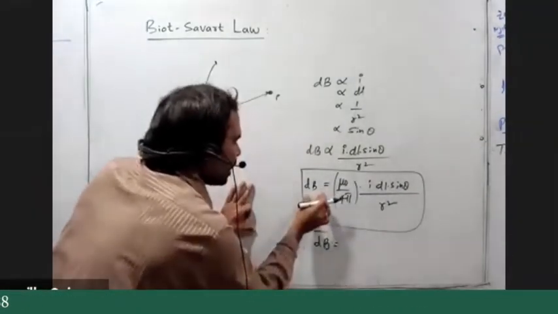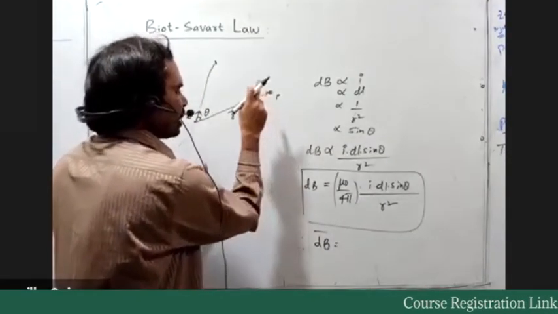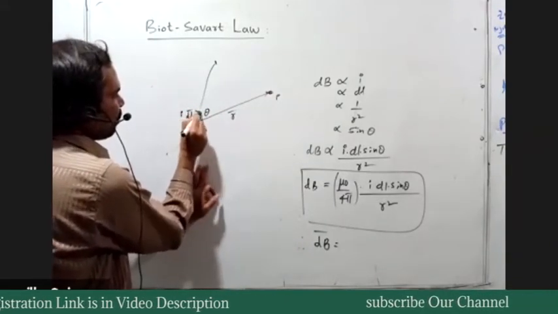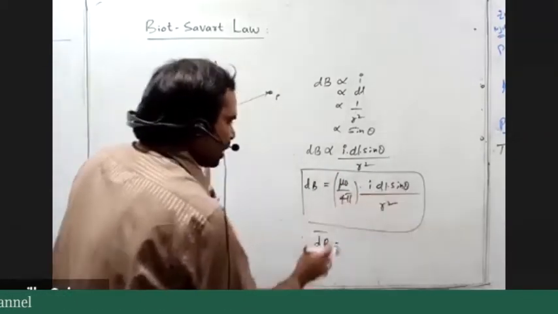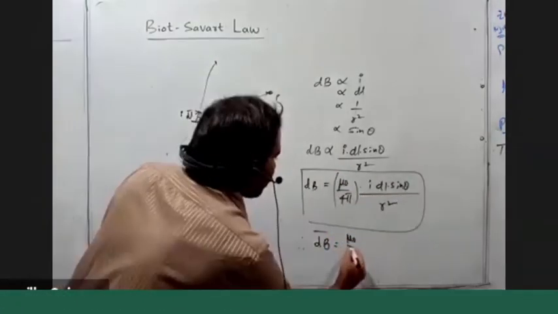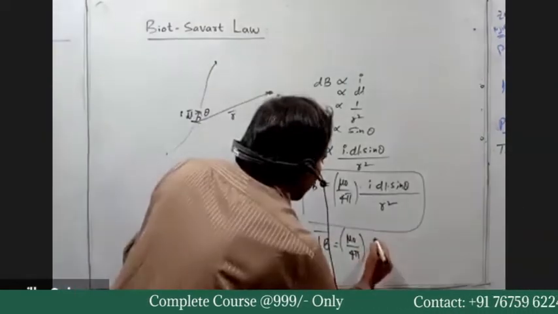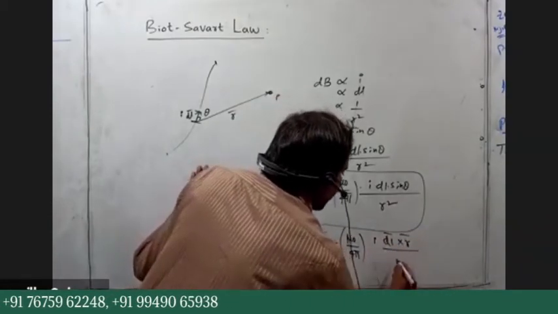So this is the magnitude dB, the magnetic field induction at the point P because of only this small element of the conductor. In vector form, you can take mu naught by 4 pi into I dl bar cross r bar by r cube.